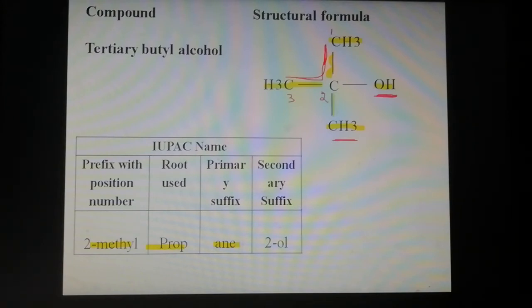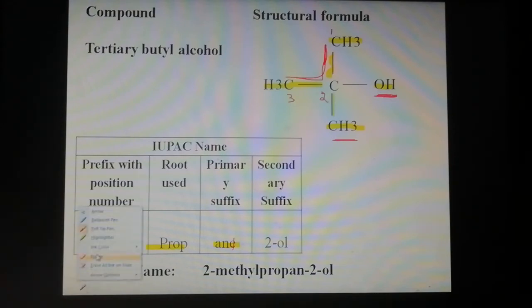So the IUPAC name of the given compound is 2-methylpropan-2-ol, with the E silent. So 2-methylpropan-2-ol is the IUPAC name of the given compound. The common name of the given compound is tertiary butyl alcohol.